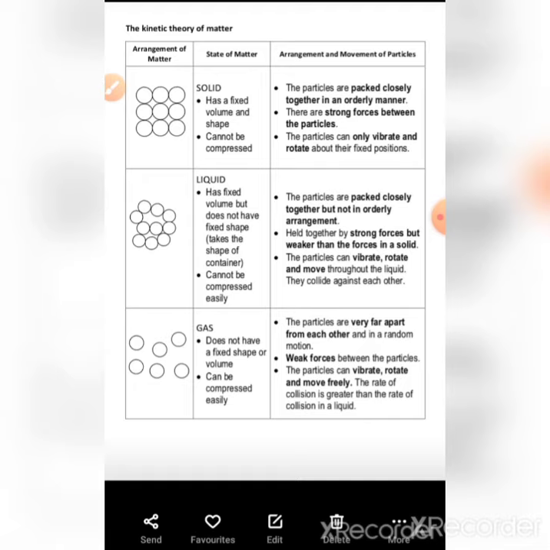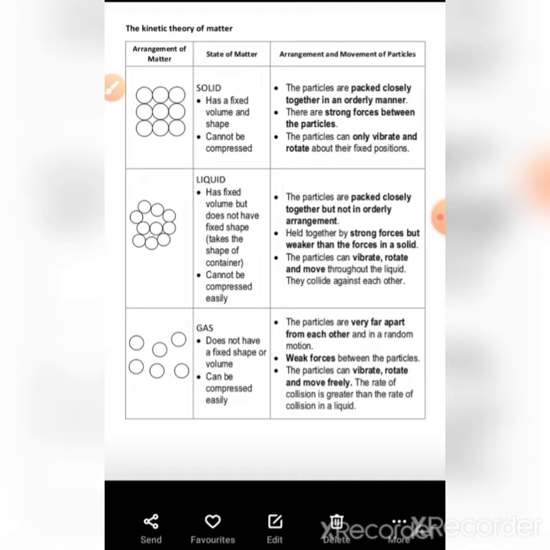You are all familiar: if you open the regulator and the switch of the gas, you can see that the smell of gas fills your room or home completely. It means that it is a gas. Air is also a best example of gaseous state.